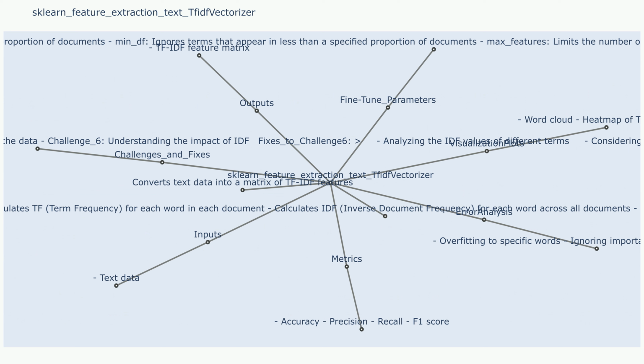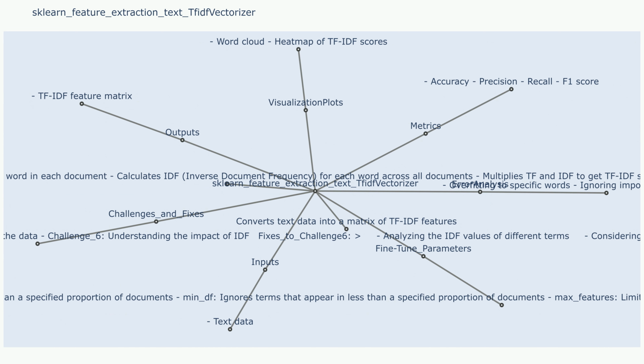This measures how rare a word is. TF-IDF calculation: the term frequency, TF, of each word in each document is multiplied by its IDF to produce the TF-IDF score. Metrics: TF-IDF is not a metric, but rather a feature representation.